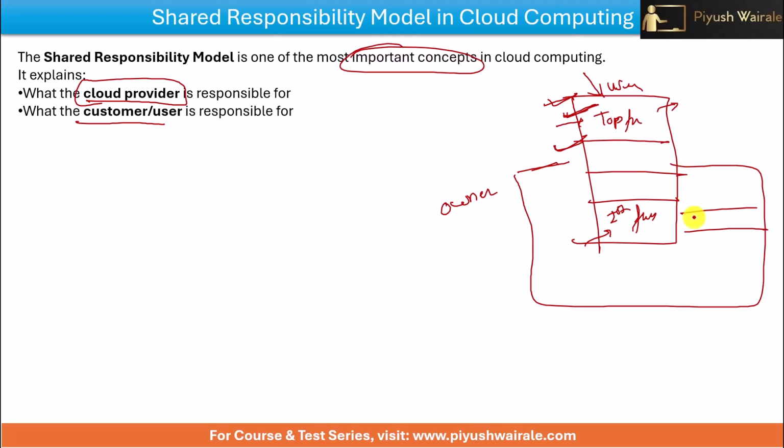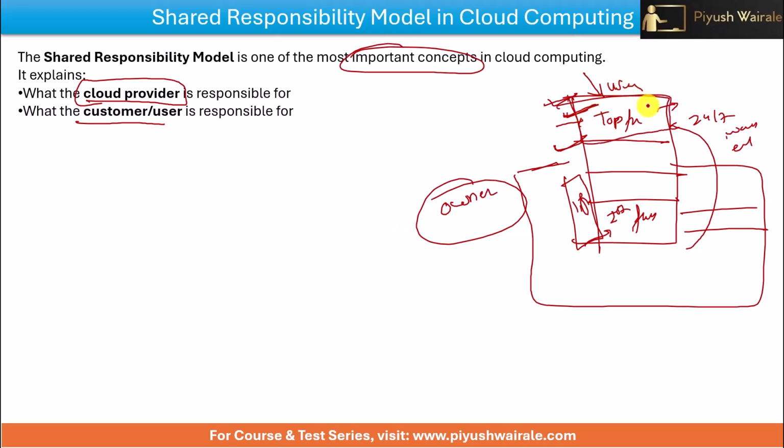It's my responsibility that you get 24/7 water and electricity, right? It's my responsibility that the lift is in working condition. Okay. So these are all responsibilities of the owner of the apartment: electricity, water, lift, parking area, right? But what's your responsibility as a user? Your responsibility is basically what?